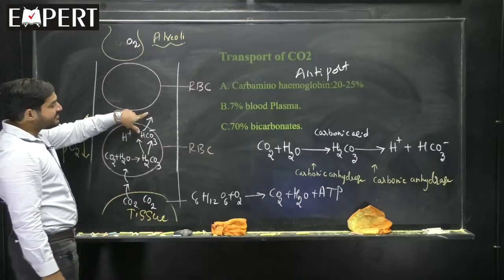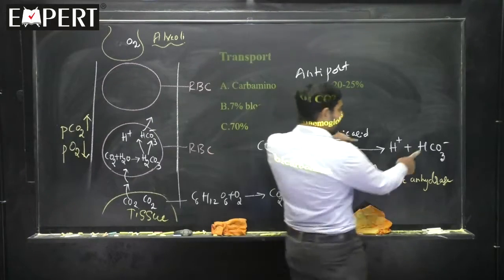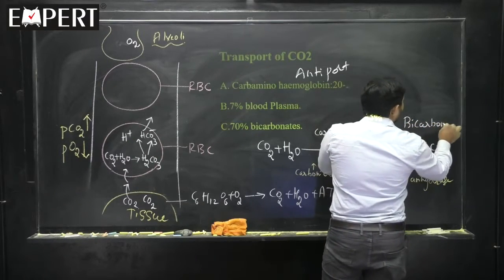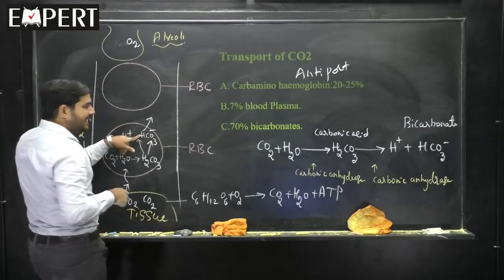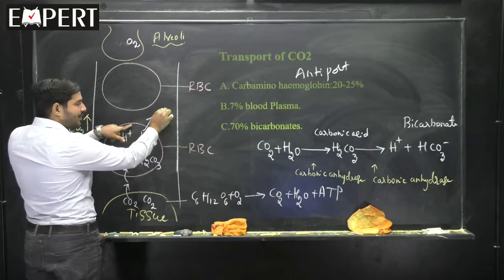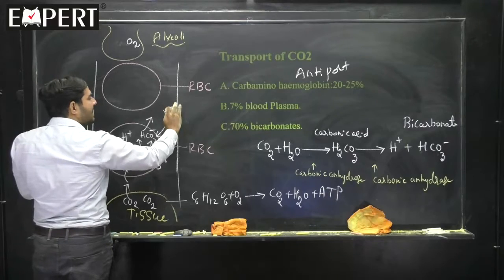When HCO3 is going outside, and HCO3 means bicarbonate, something is coming inside. What is it? It is a chloride ion, Cl minus.